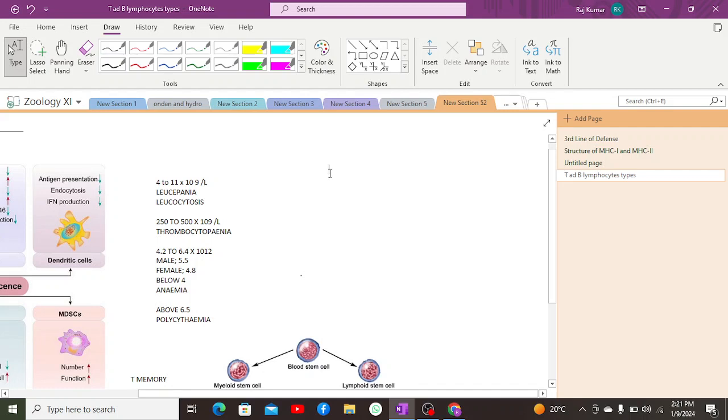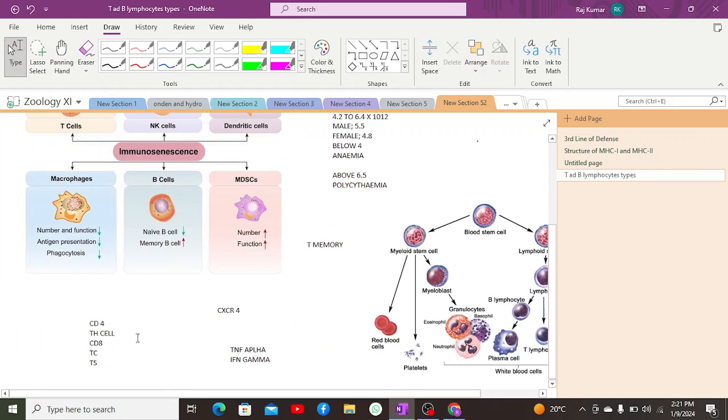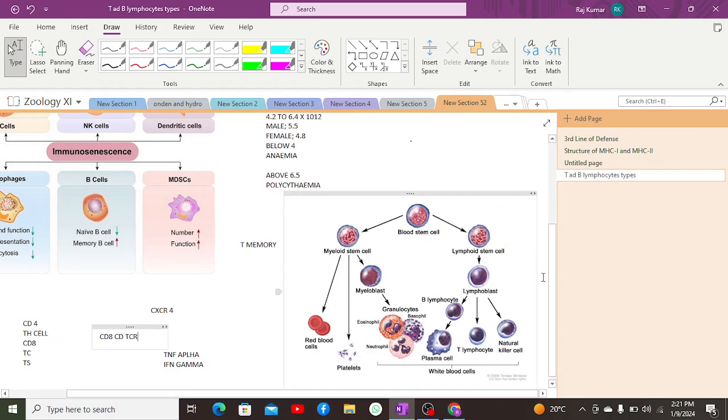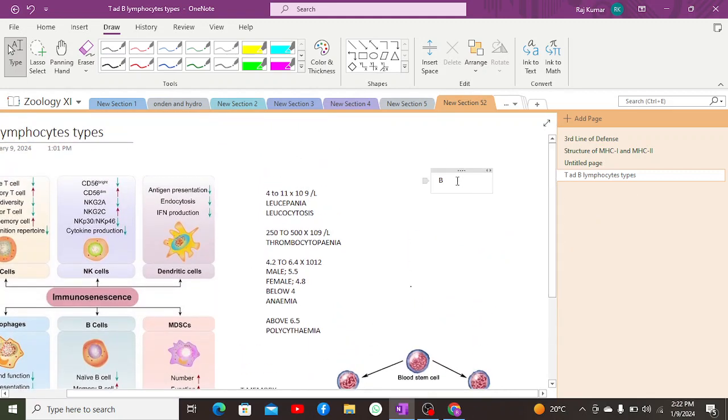But when it comes to B lymphocytes, they act when the antigen is presented over their B cell receptor. One more thing I would like to highlight: suppressor T cells also have CD8, CD, and TCR receptors. These have three receptors, and natural killer cells have CD56 receptors. B cell receptors are present on B cells, such that when the antigen is presented over the B cell receptor, they differentiate into B plasma clone cells, which secrete antibodies,